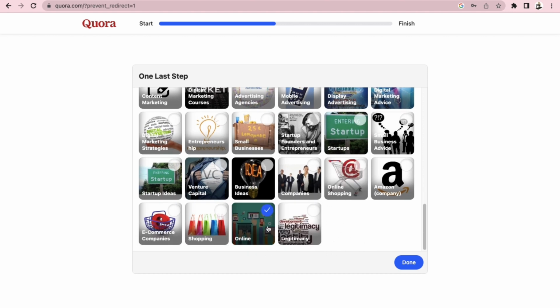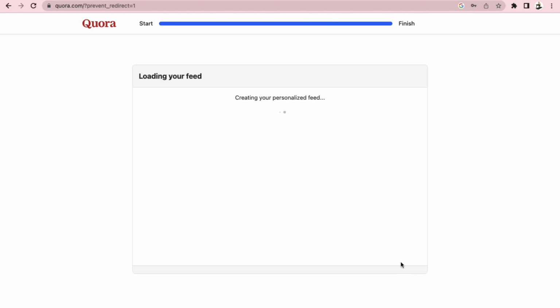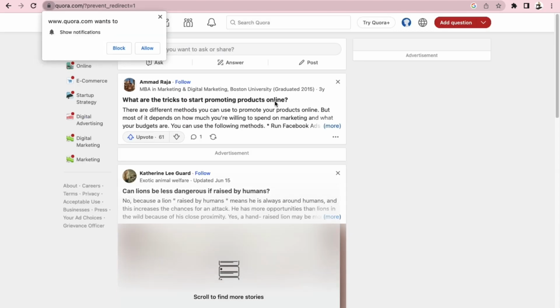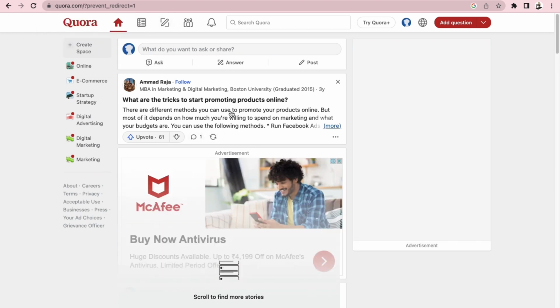You can even go with online. Okay, and then you can see plenty of options. Then click on this OK button, and you can see Quora is personalizing the feed for you according to the topics you have chosen. Okay, so you can see, great, right? So in this way, my friends, you can easily create a Quora account.